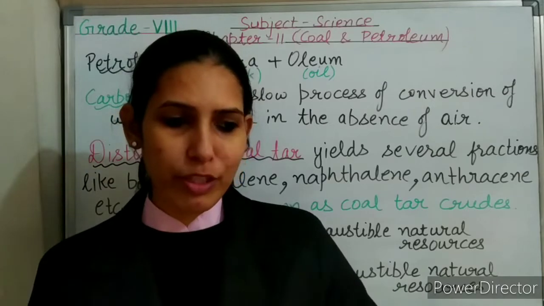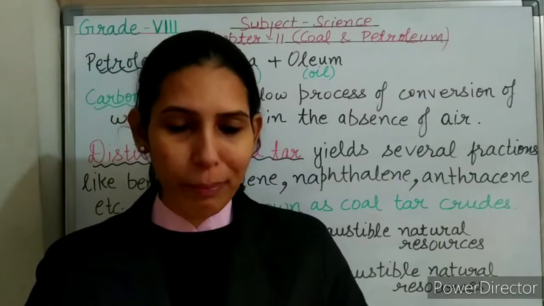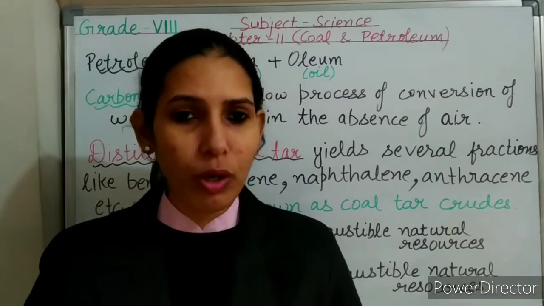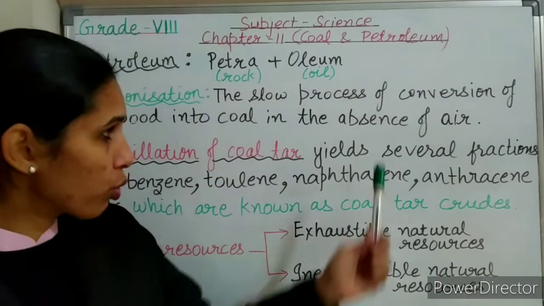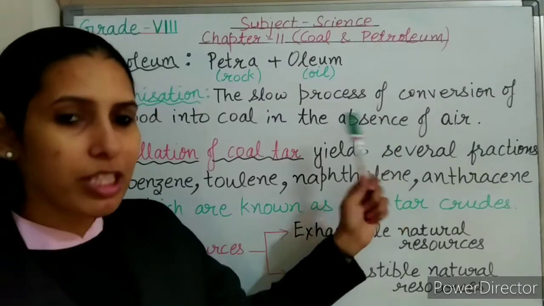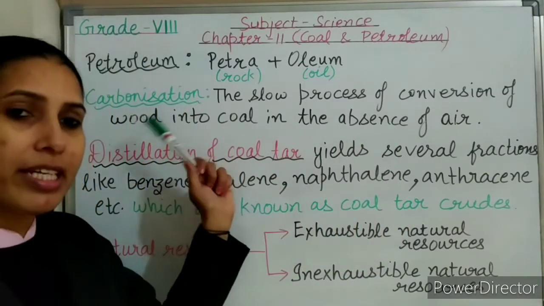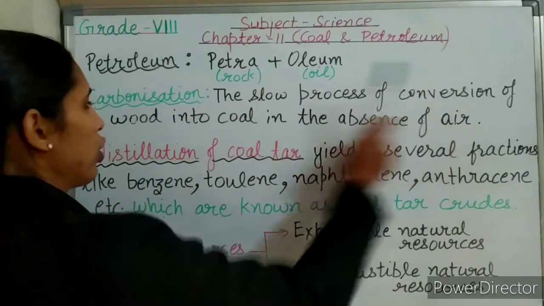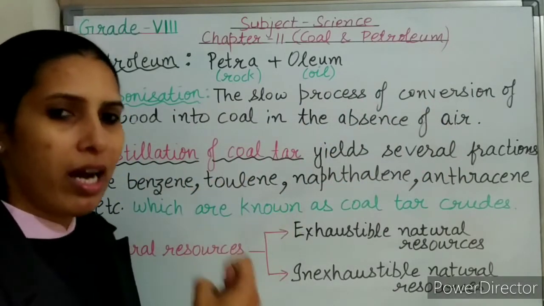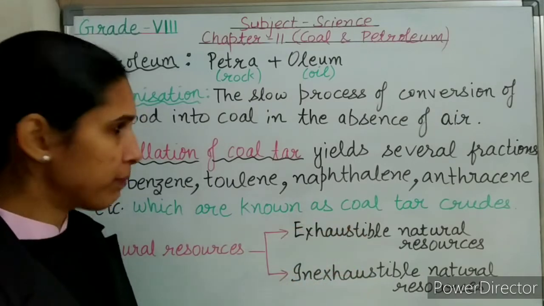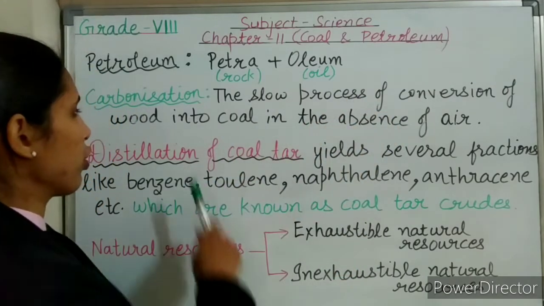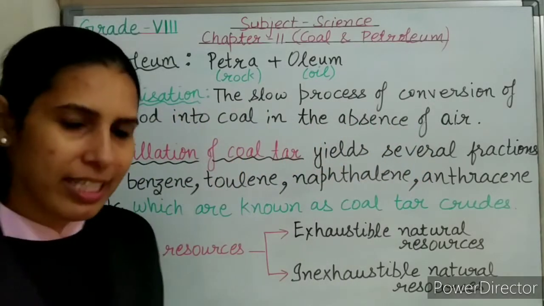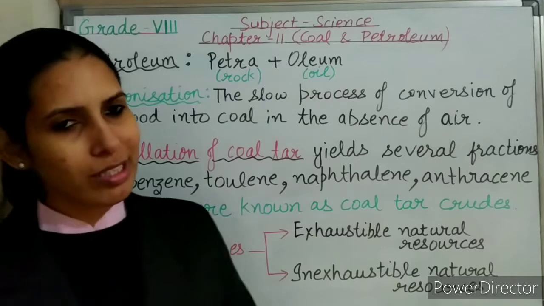This process by which these dead plants that got buried under the earth slowly got converted into coal in the absence of air is known as carbonization. Or in simple words, the slow process of conversion of wood into coal in the absence of air is known as carbonization. So like this, coal was formed.